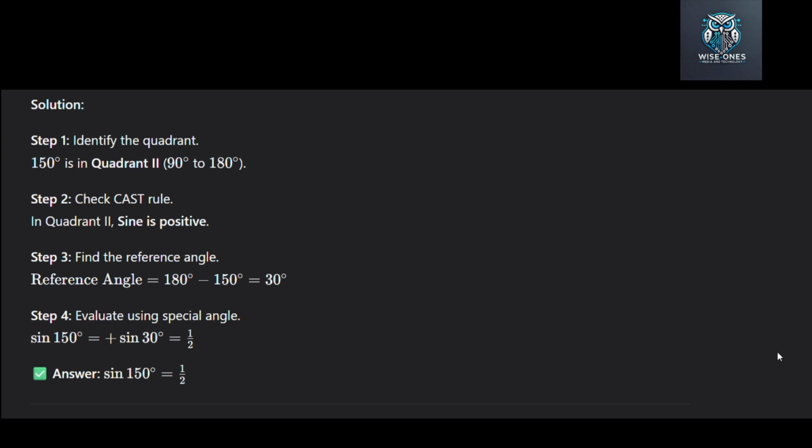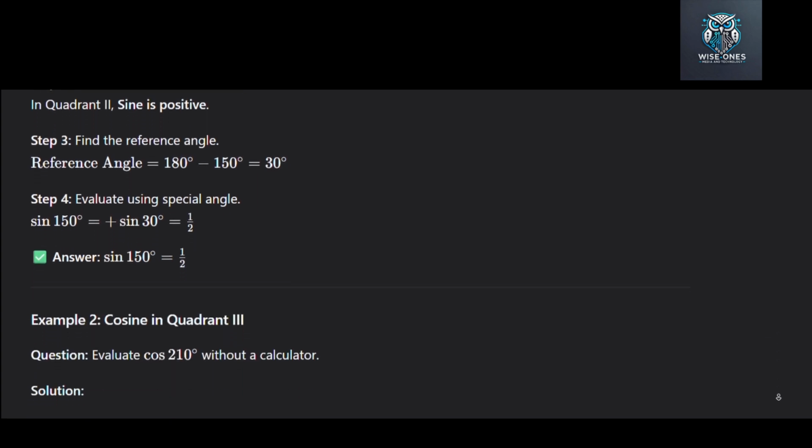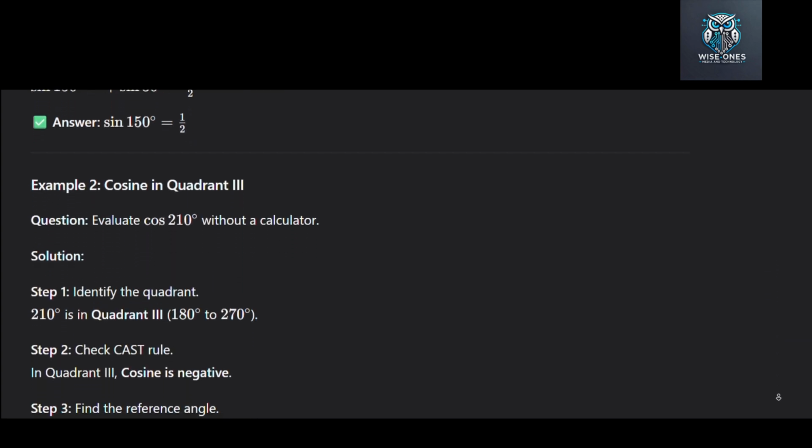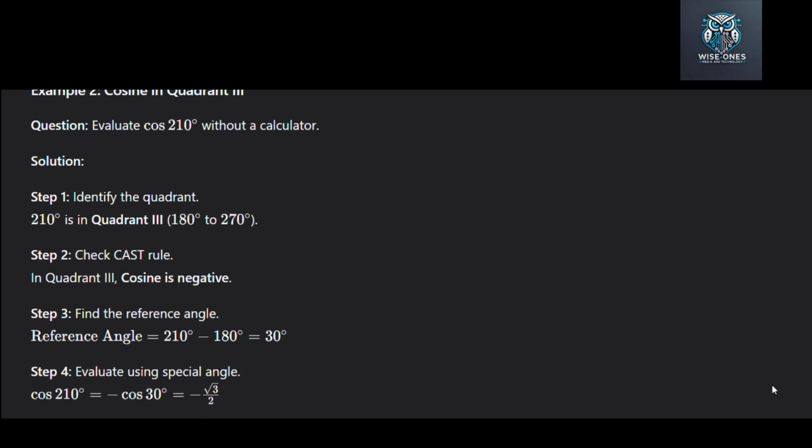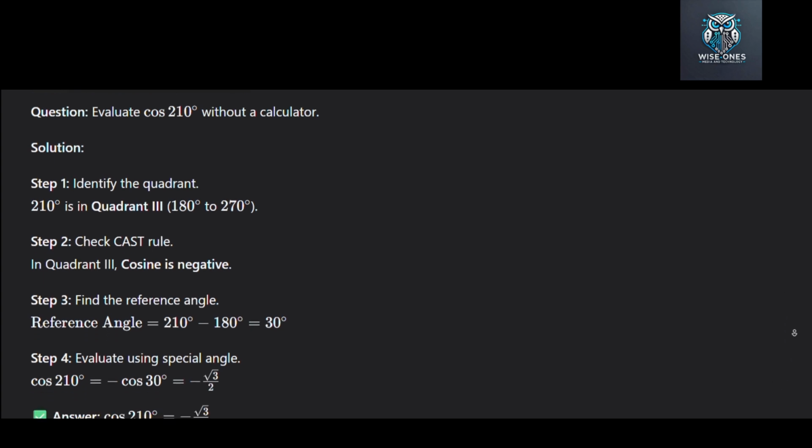Example 2, cosine in quadrant 3. Question: evaluate cosine 210 degrees without a calculator. Step 1. Identify the quadrant. 210 degrees is in quadrant 3. That is between 180 and 270. Step 2. Check CAST rule. In quadrant 3, the letter is T, so tangent is positive, but we have cosine, so cosine is negative.